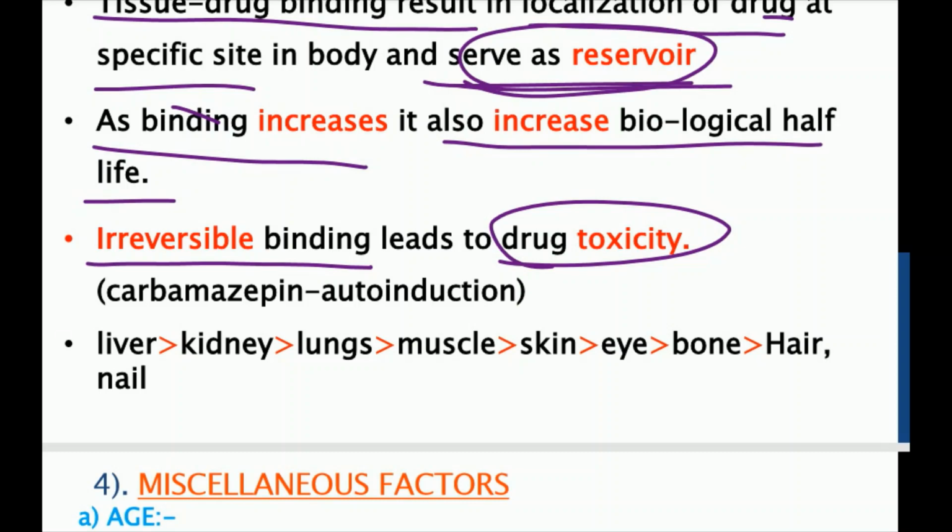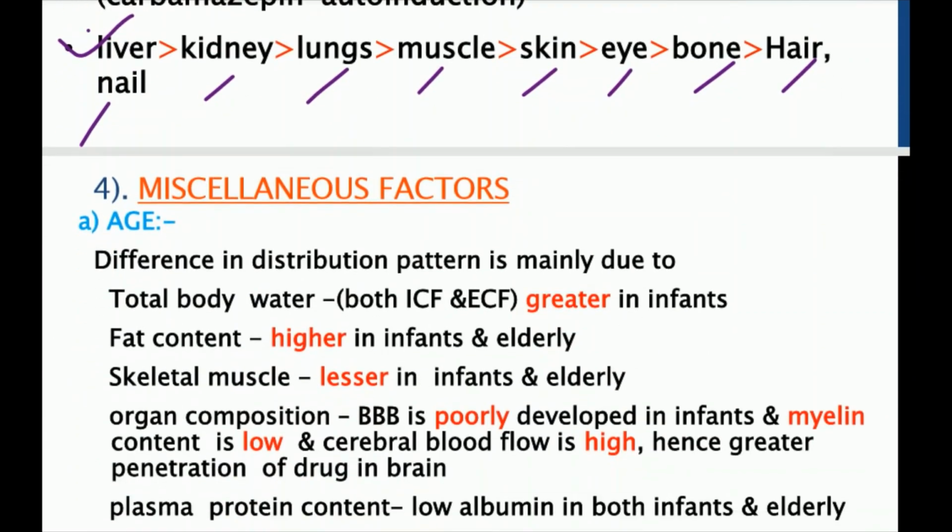Which organs have a high affinity to bind with the drug molecule? Liver, kidney, lungs, muscles, skin, eye, bone, hair, nail: these are the organs where the binding affinity toward the drug is more. So the drug is going to bind with these organ systems and accumulate in them.